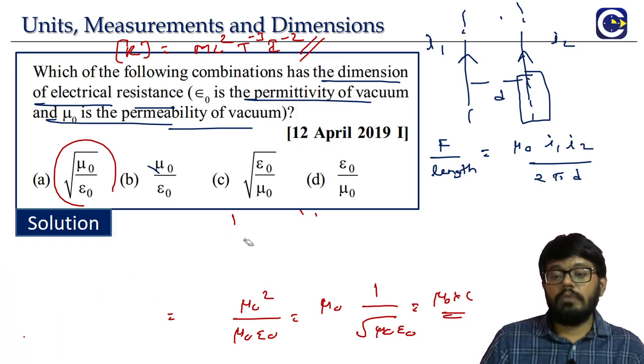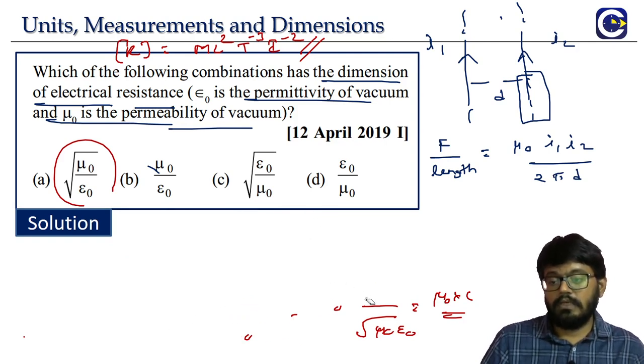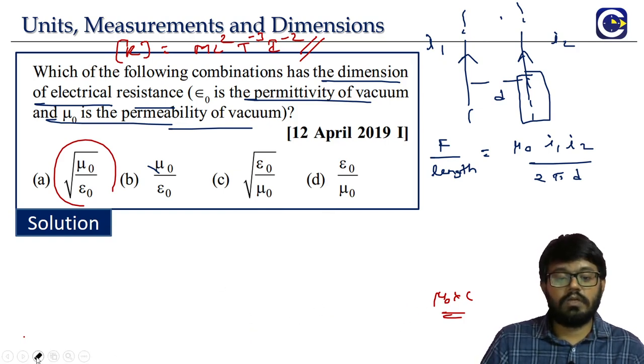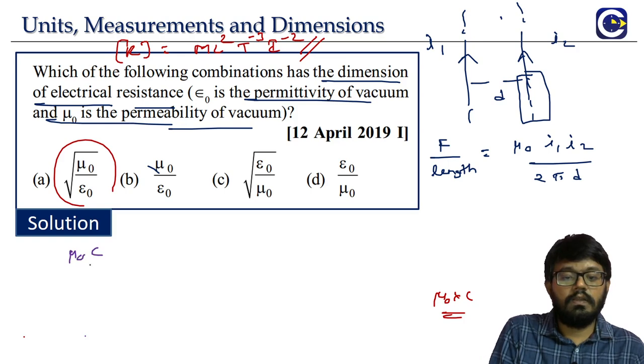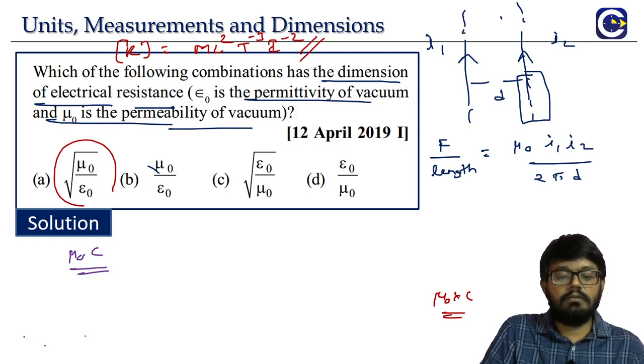Now from this formula we can calculate the dimensional formula for mu naught, because finally, option A, when you simplify, is coming as mu naught into C. C we know, the dimensional formula, speed, right?